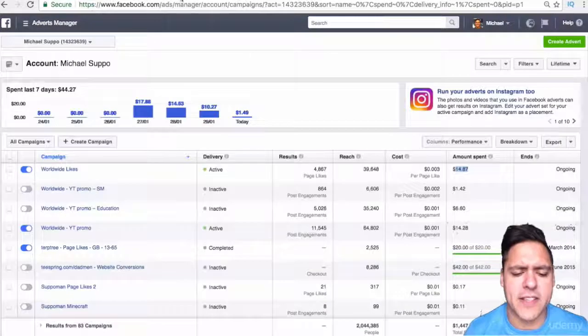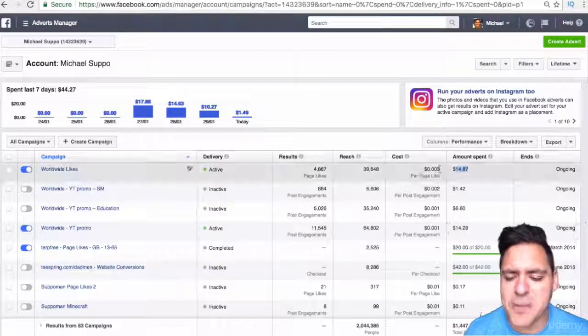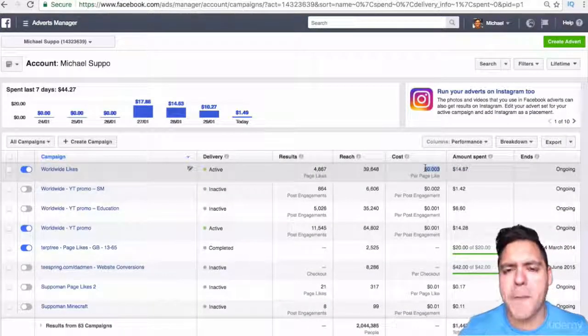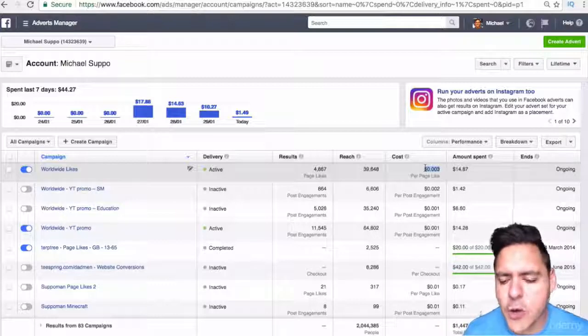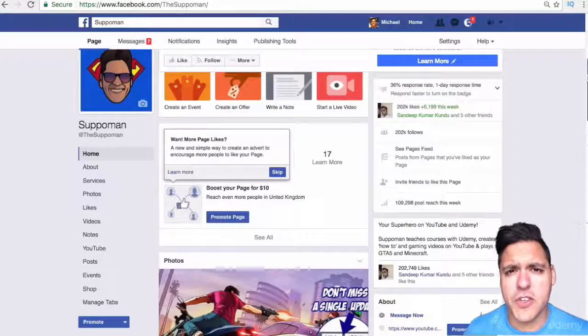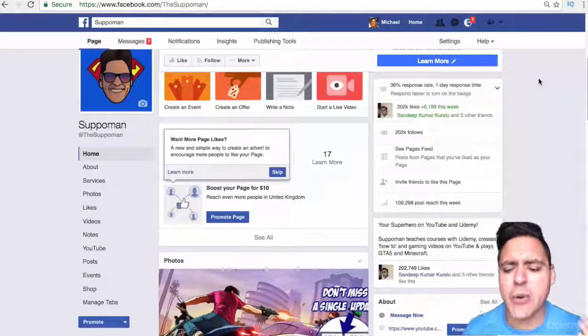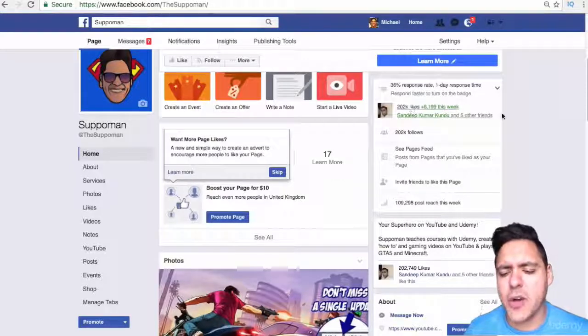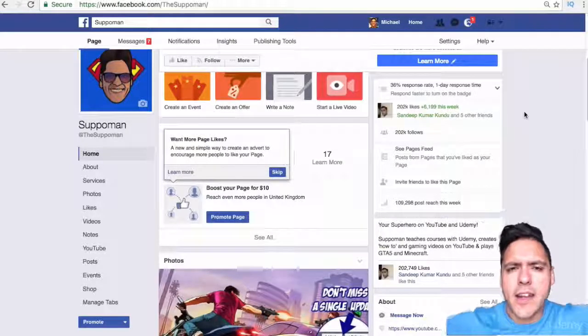And then you go back to your adverts manager. Like I said, this particular campaign, which is a repeatable model, is only at 0.003 of a dollar per like. And then what you want to do is let that ad just continue to run until you are happy. So like you can see here, 202,000 likes. I could let this ad continue on forever.